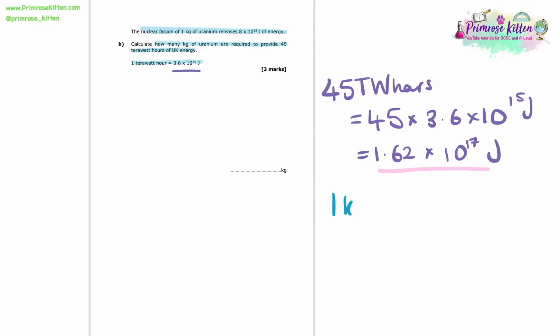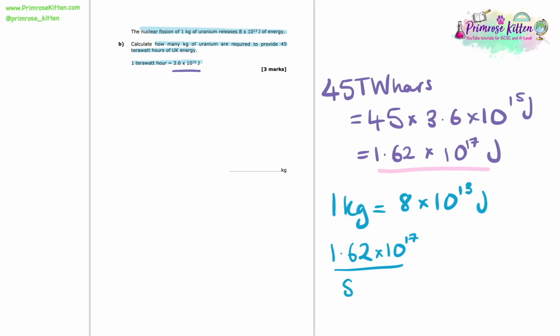So now we need to have a look back at the question, and we know that 1 kilogram of uranium releases 8 times 10 to the 13 joules. Here we need to see, well, how many kilograms are we going to need to get this 1.62 times 10 to the 17? And the way that we will do that is by dividing it by 8 times 10 to the 13. Now that gives me 2,025 kilograms. So that is the number of kilograms of uranium that we need to provide 45 terawatt-hours of UK energy.